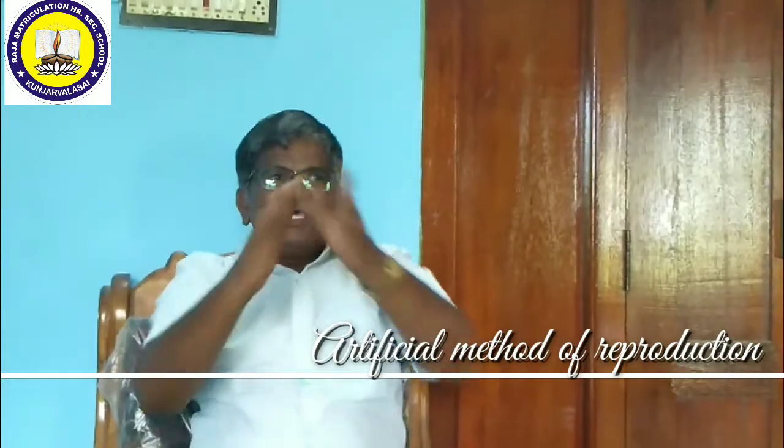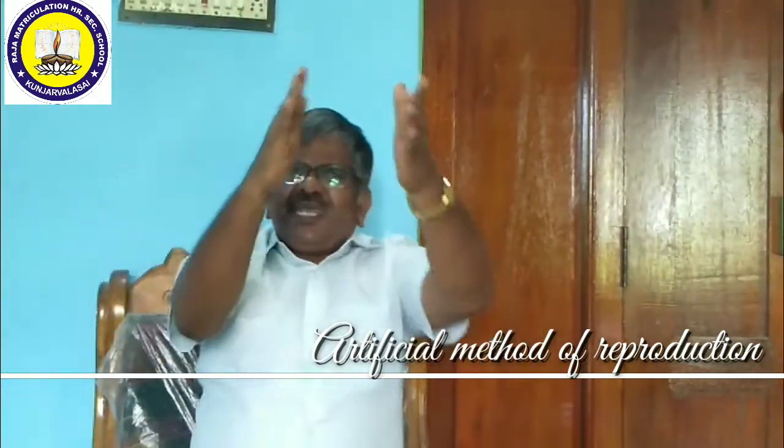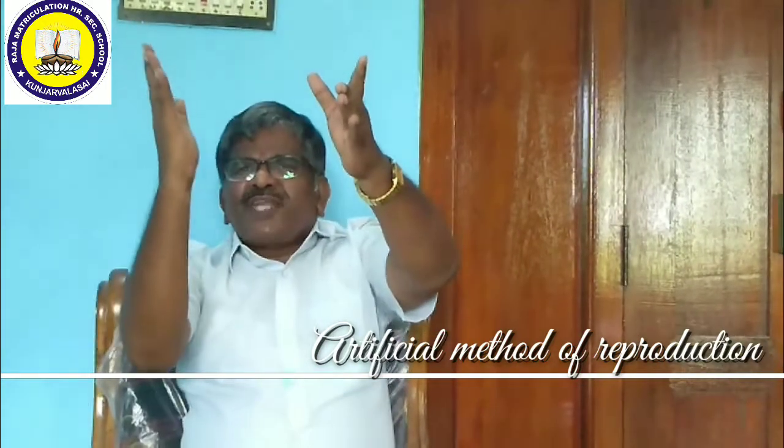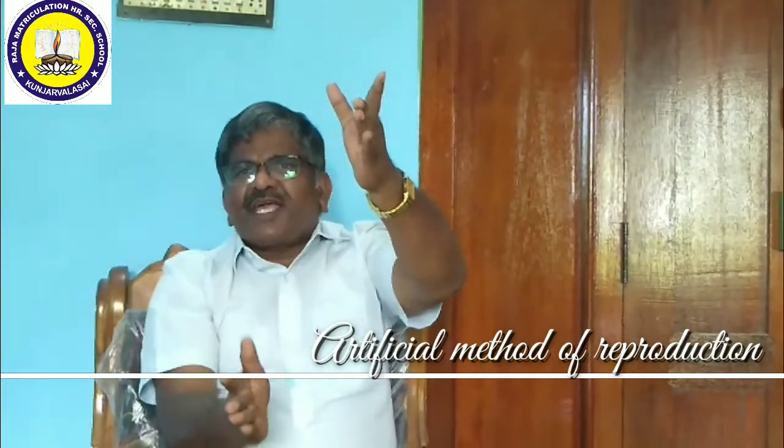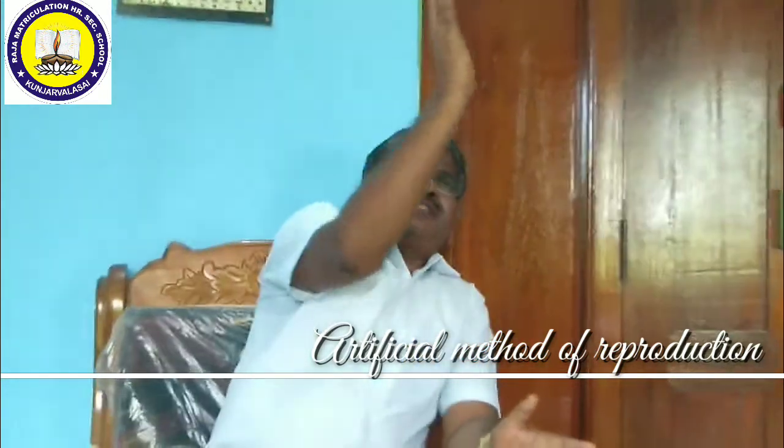For example, similar kinds of plants can be joined together. The part of the plant which is A, which is rooted, the plant that remains rooted, is called the stock. That means your plant A is the stock and your friend's plant is called the scion. After joining this, the root part of your friend's plant, that is plant B, will be cut off and the top part of your own plant is cut off.